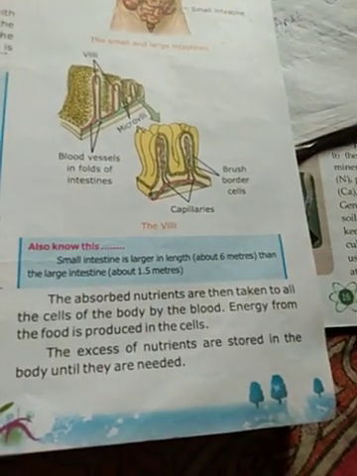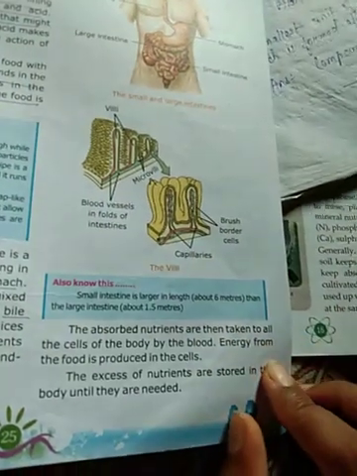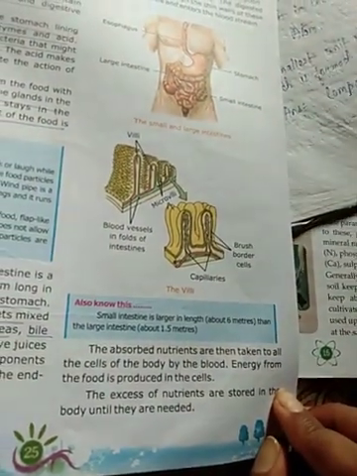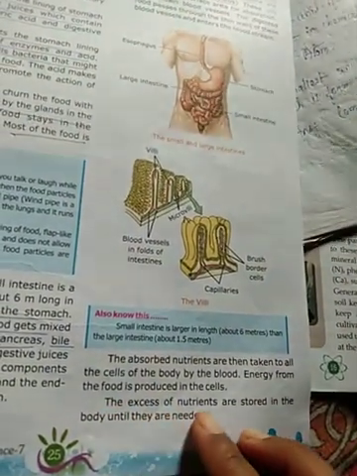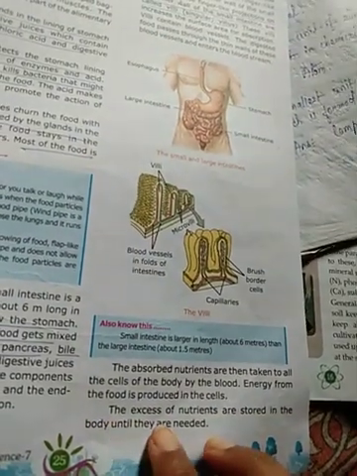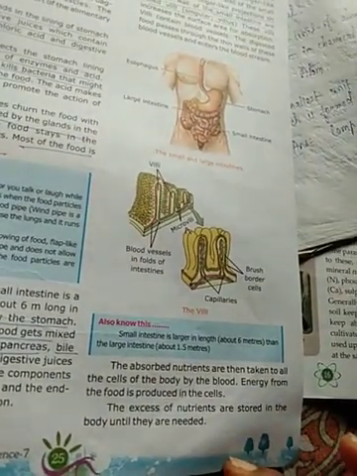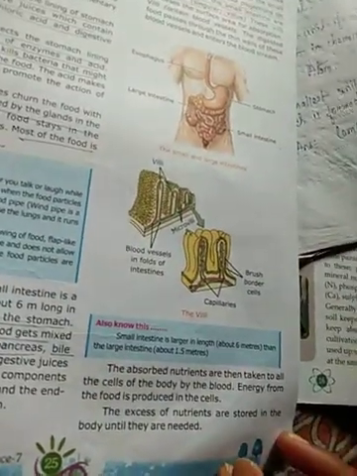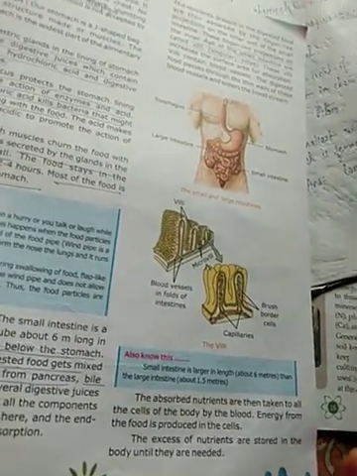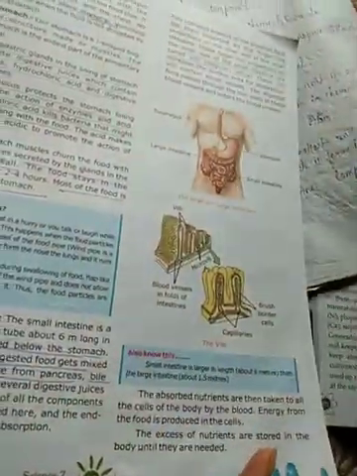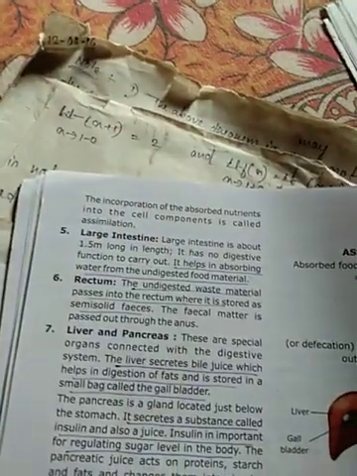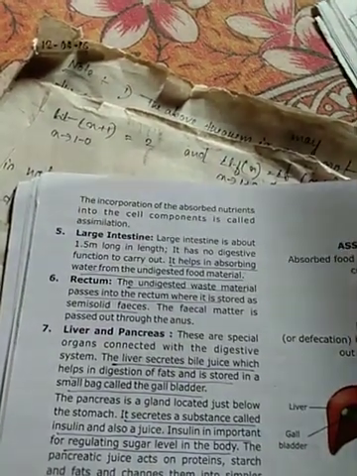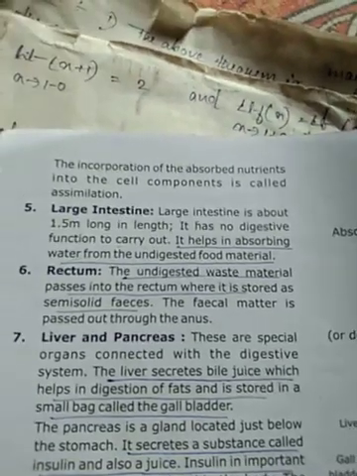The absorbed nutrients are then taken to all cells of the body by the blood. Energy from the food is produced in the cell. Then we get energy from the absorbed food. The excess nutrients are stored in the body until they are needed. When it is necessary, we can use these extra nutrients. The incorporation of the absorbed nutrients into the cell components is called assimilation.